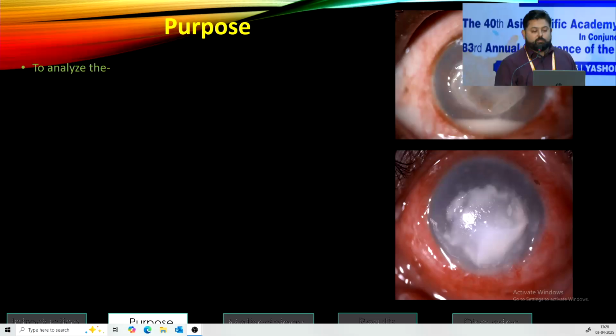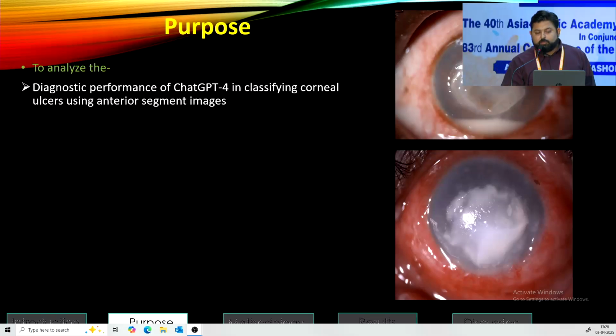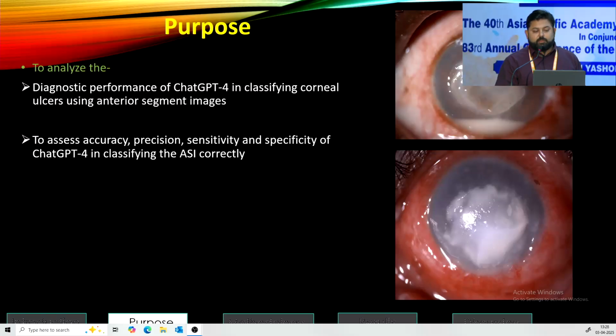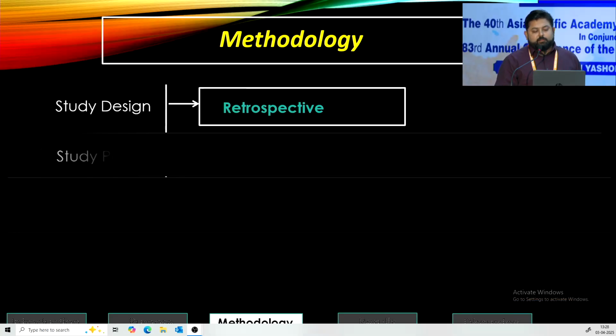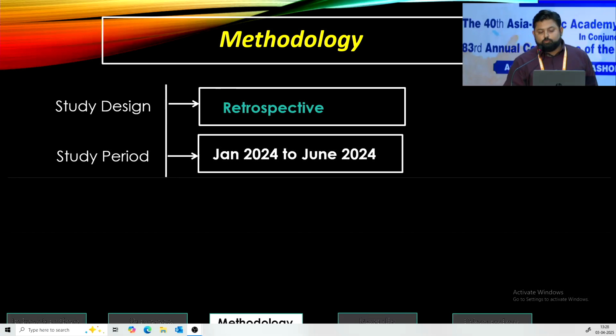to train supervised models. The purpose of my study was to analyze the diagnostic performance of ChatGPT in classifying ulcers using anterior segment images, and to assess the accuracy, precision, sensitivity, and specificity of the model in classifying anterior segment images and classifying the ulcers into various etiologies, and to determine whether this model can achieve clinically relevant diagnostic accuracy without prior fine-tuning. It was a retrospective study done from January to June 2024.